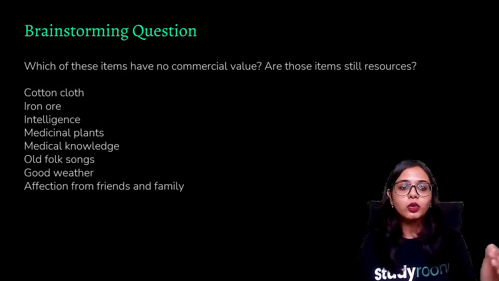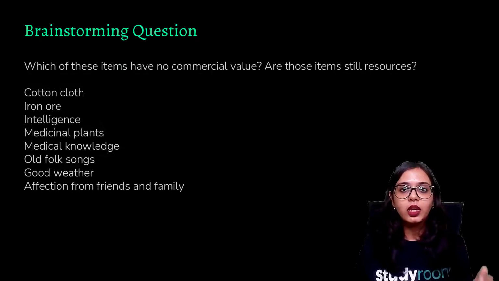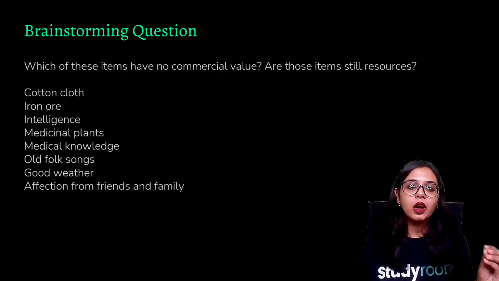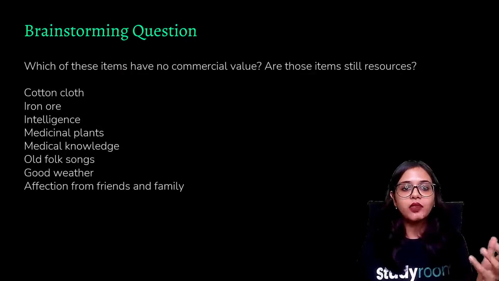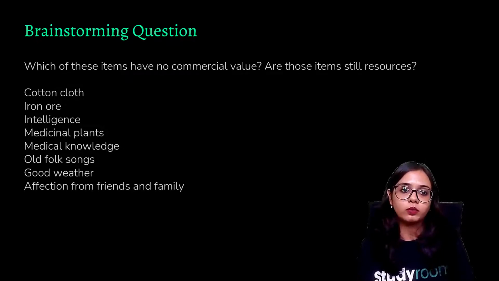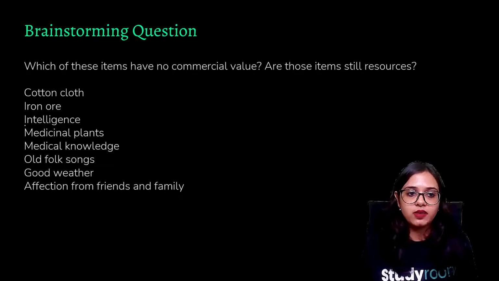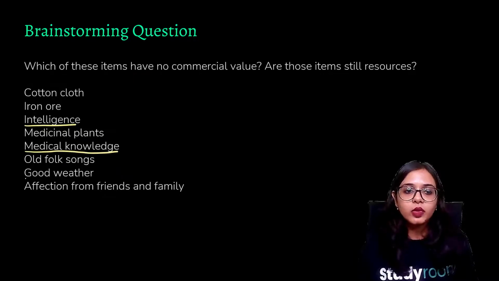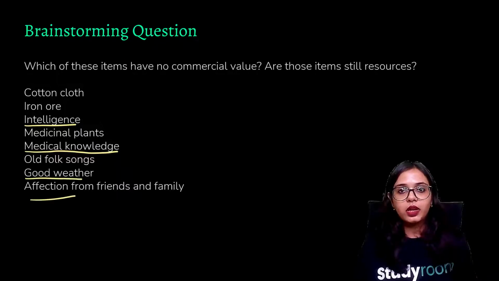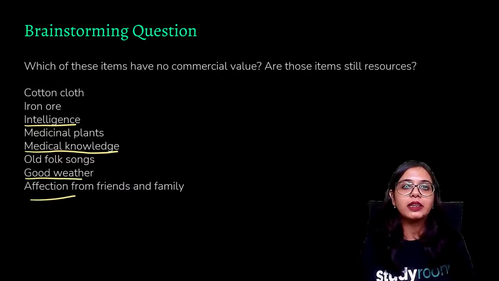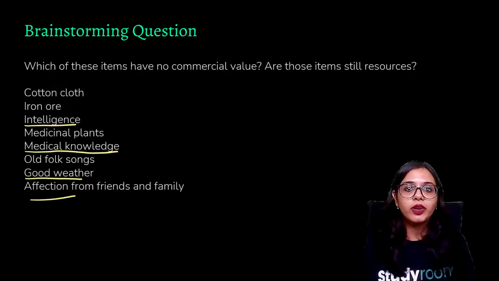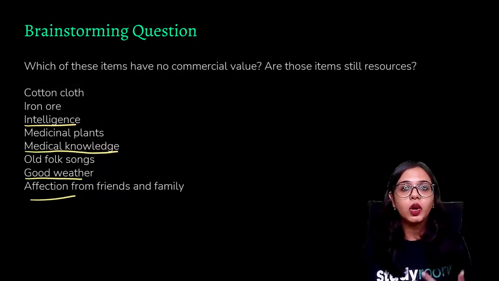So if you go through this list carefully, you will notice that there are some items that are abstract in quality, meaning they do not have a very concrete shape on their own. For example, intelligence. For example, medical knowledge. Also good weather, also affection. It means you cannot concretely define it, concretely pinpoint it. It's something that you feel or something that you acquire, that you have. It is abstract in nature.